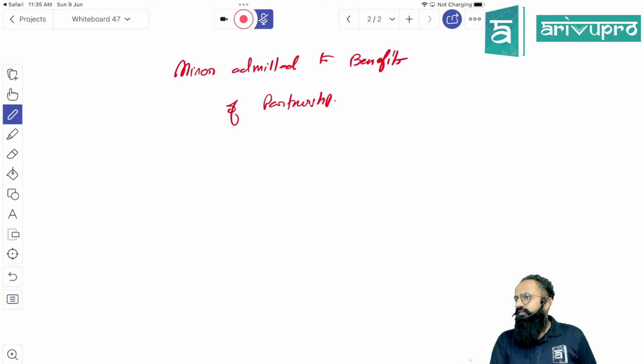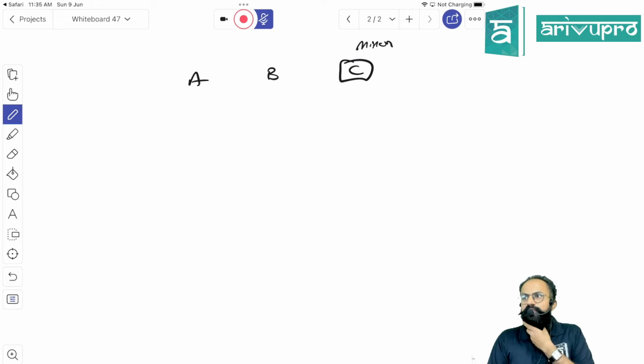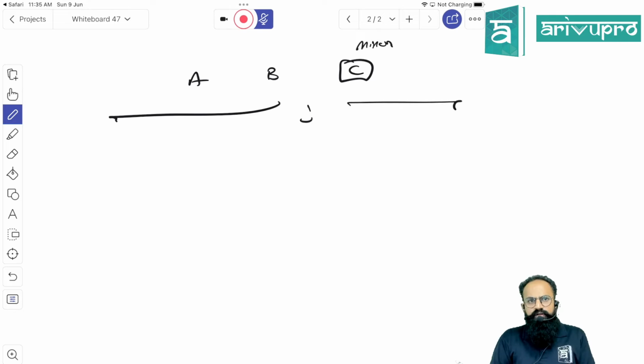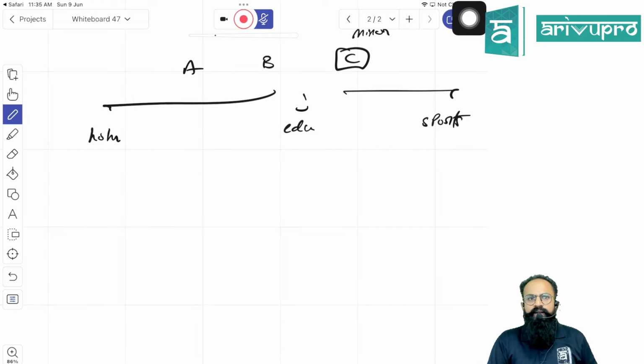Minor admitted to the benefits, we have been seeing for a very long time, a minor can be a beneficiary. Now you tell me, A and B wanted to bring C, who is a minor, as a beneficiary. Let us imagine together they are doing a partnership firm. They run 3 businesses under the same name: one is hotel, one is education, and one is sports.